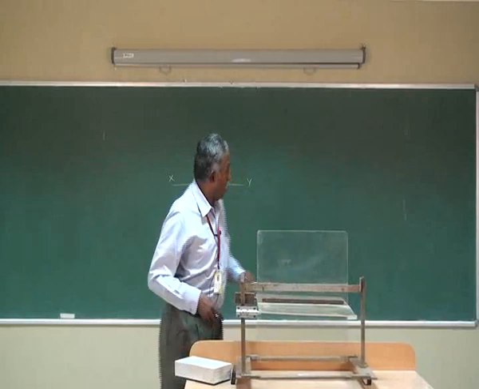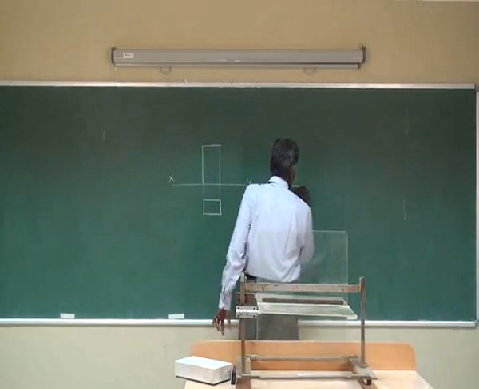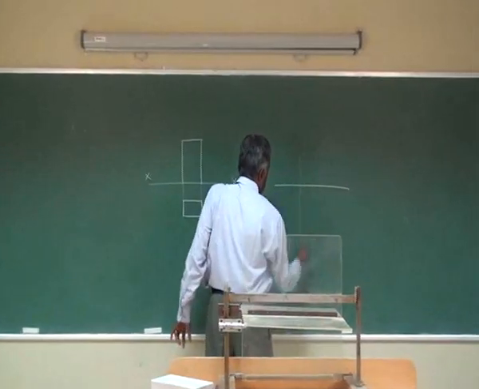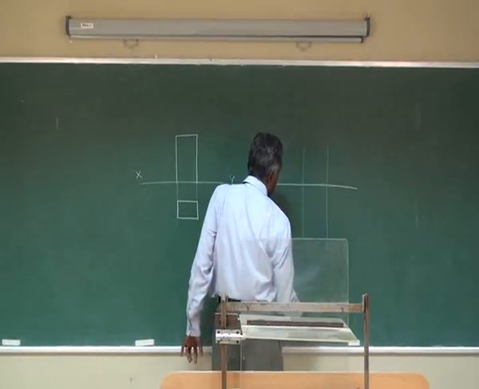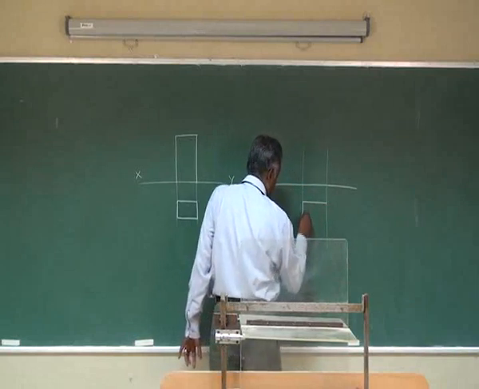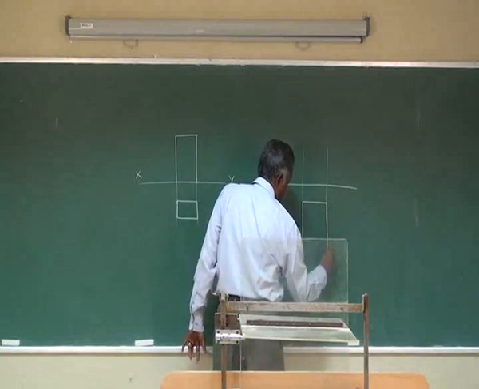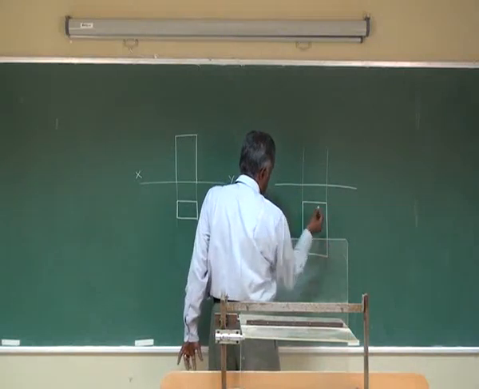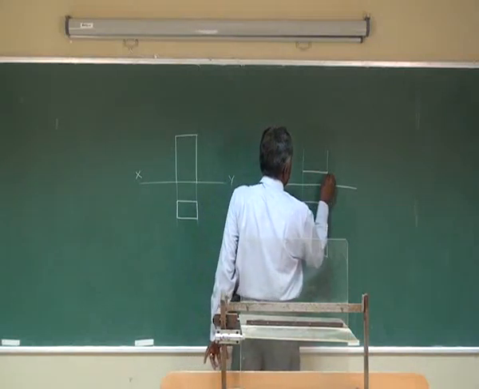Now I will draw these views on the board. If you draw the views in the third quadrant, keeping the object in the third quadrant, you will get the front view like this, and the top view like this.